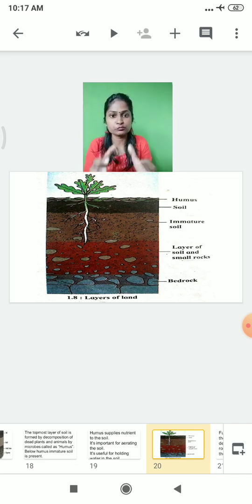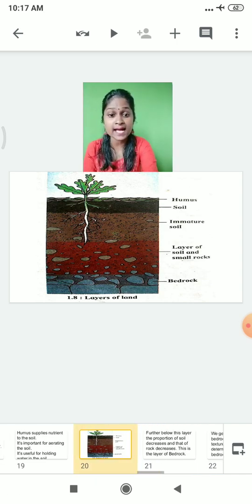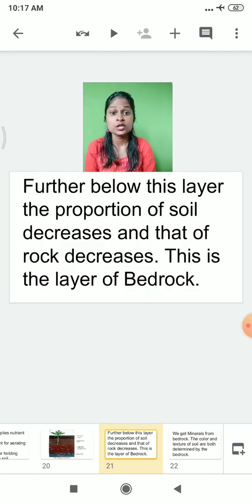The big rocks present at the bottom, what do we call them? Bedrock. So what is the definition of bedrock? Further below, the layer of soil decreases and that of rock increases. So when you go downward, the layer of rock increases. We call it what? Bedrock. Is that clear? When you go downward, the soil layer decreases and the rock level increases.